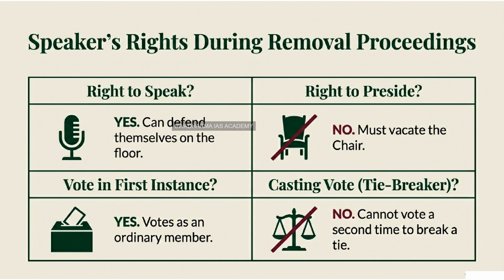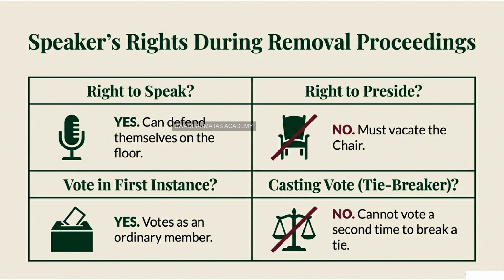The Constitution makers argued that since he represents a constituency, in Rajasthan for Mr. Burla, his constituents shouldn't be voiceless just because their MP is the Speaker. So he regains his right to vote just like any other MP, which means voting in the first instance. So he votes along with everyone else, but what if there is a tie? Let's say the vote is 265 for removal and 265 against removal. What happens then? In that very specific scenario, the motion fails. Why? Because the Speaker, having already voted as an ordinary member, cannot vote again to break the tie. He loses his casting vote. The Constitution is explicit on this. He's entitled to vote in the first instance, but not in the case of inequality of votes.